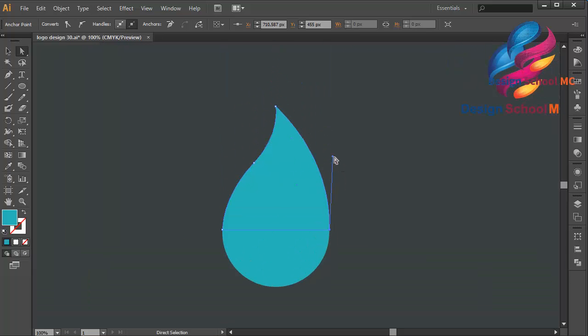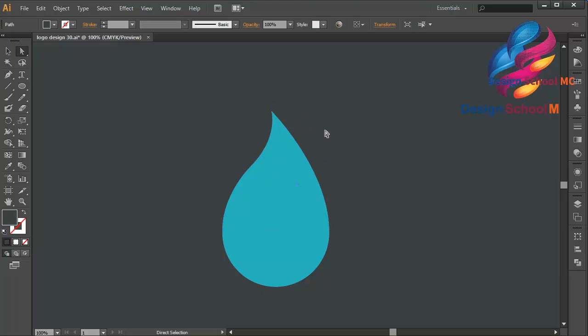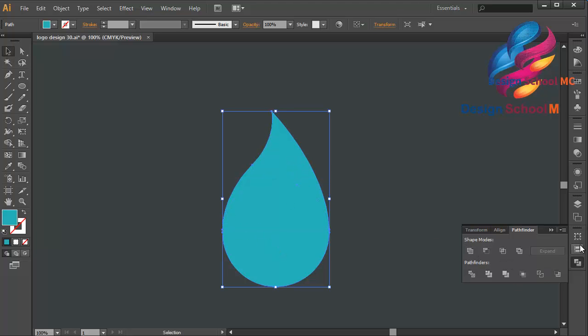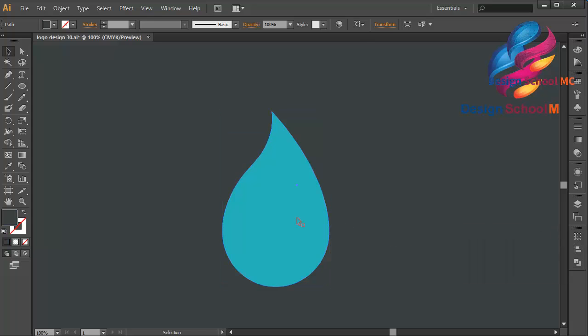Select this point. Click this point and scroll down. Click this point. Scroll over here. And this point too. Over here. Okay. That looks good. I will combine this object, become one, go to Pathfinder and click unite. That looks good.